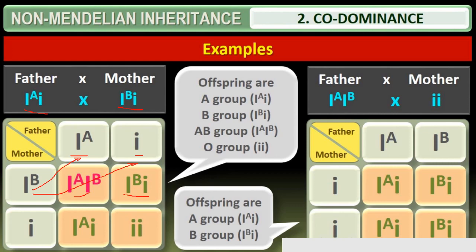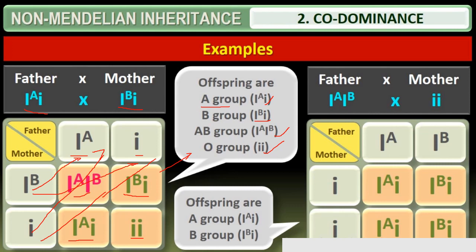So like this, they may ask you a question, and in that case you have to cross. Now small i, if it is crossed with IA, you get blood group A, and if small i is crossed with small i, you get two small i, that is blood group O. So this is the one which is shown here. Blood group A has this genotype, blood group B this genotype, blood group AB, two antigens, has this genotype, and blood group O has this genotype. So these are all the possibilities in the offspring.